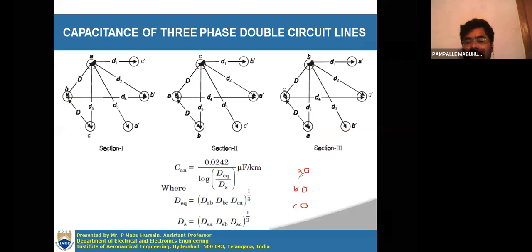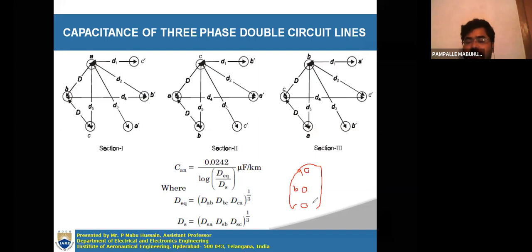Again, these A, B, C conductors may be bundled conductors also. A bundled conductor may have two or three or four subconductors in one conductor itself. So there will be only one set of three phases. In such a case that transmission line is said to be a single circuit transmission line.